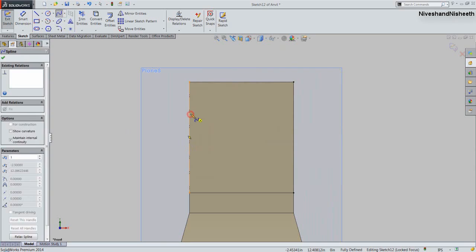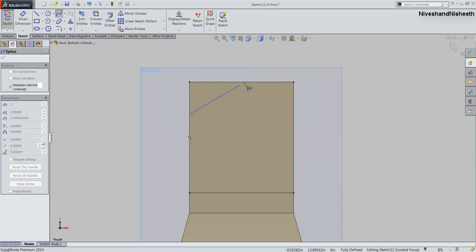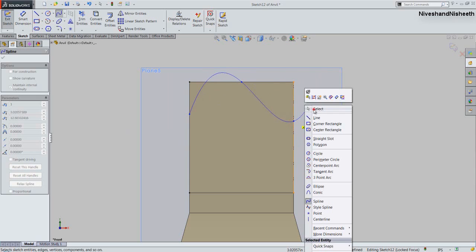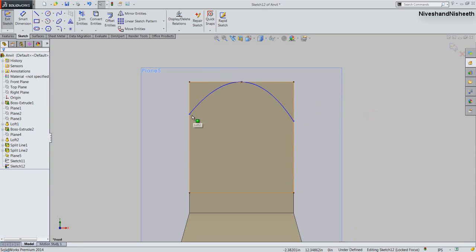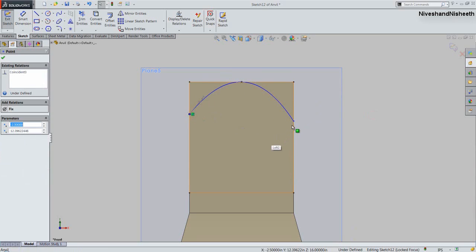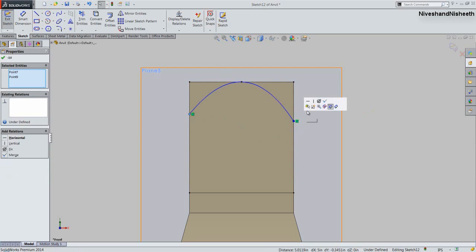We will draw a spline on here like this. Now we will select the end points of the spline and apply the horizontal relation between them.